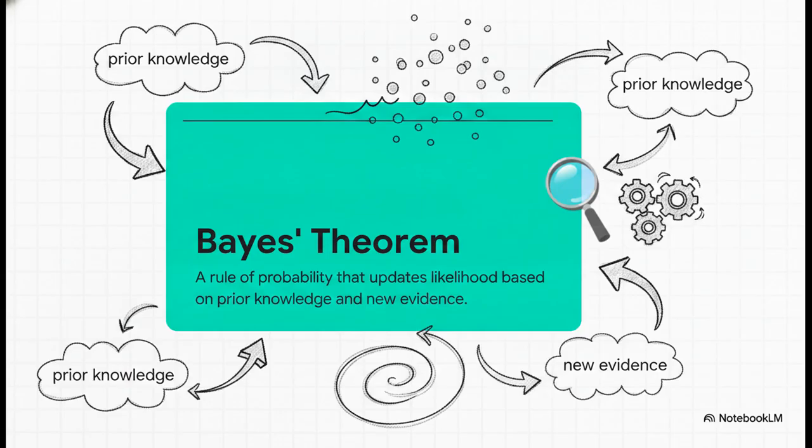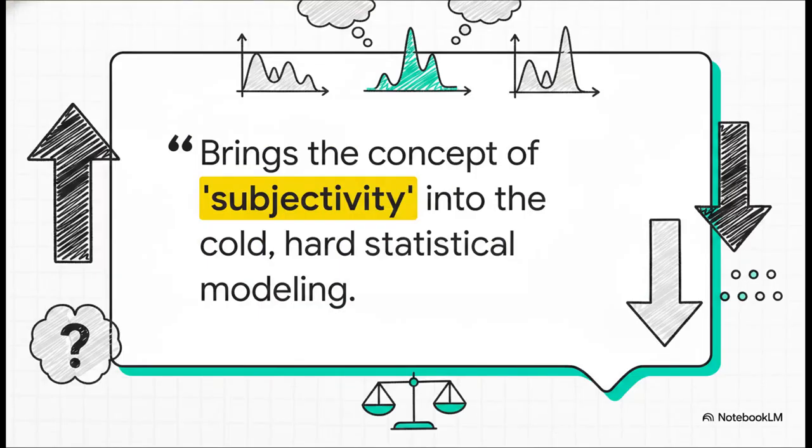To figure out why our brains kind of glitch out here, we have to look at Bayes' Theorem, our hero of the story today. But honestly, it really helps to view it not as some boring, static mathematical equation, but more like a dynamic philosophy. It's this powerful rule of probability that calculates an event's likelihood by gradually updating what we already know as new evidence comes in sequentially. As the source material beautifully puts it, quote, "It is a powerful law of probability that brings in the concept of subjectivity, or degree of belief, into the cold, hard statistical modeling." And I absolutely love that framing.